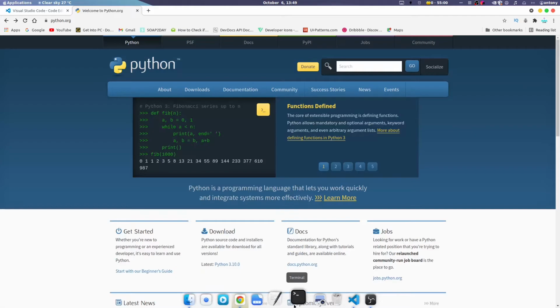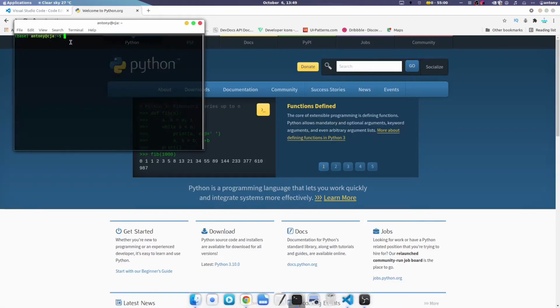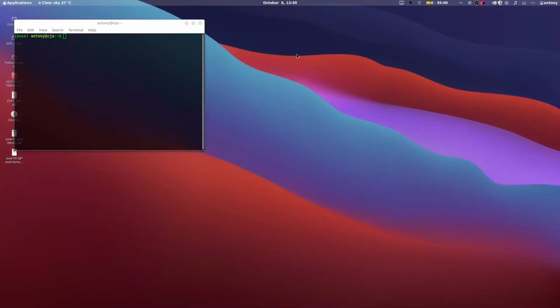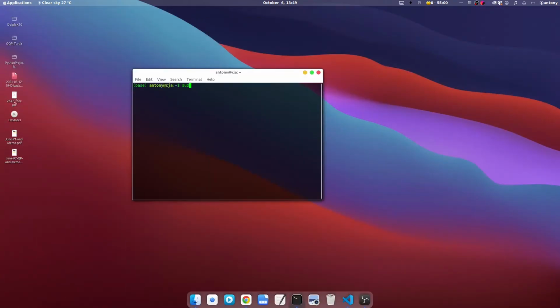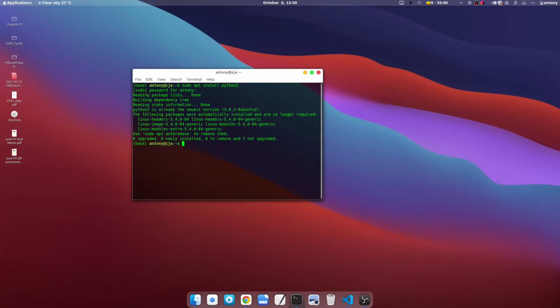Once you're done with that, for Windows and Mac OS users, you're basically done. For Linux users, go ahead and open up your terminal and type in sudo apt install python3. Your Linux distro would usually come with Python 2 already installed, but we don't want Python 2, we want Python 3. Once you run that, click enter, type in your password and enter again, and it should run through that. As you can see, mine is already installed, so there's nothing to install.